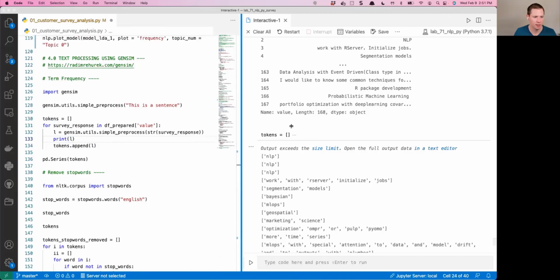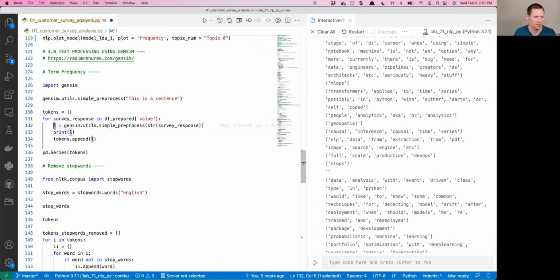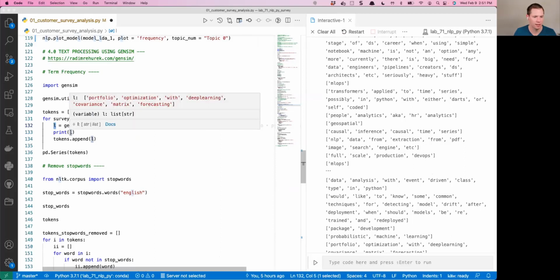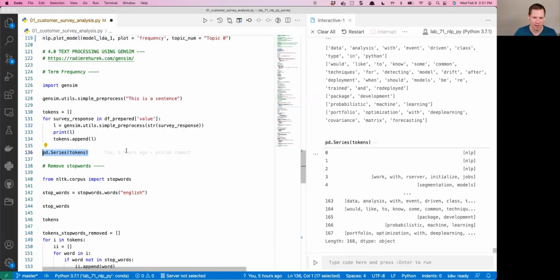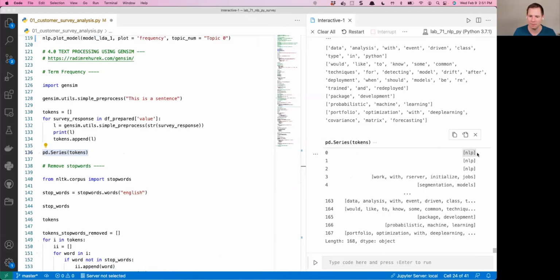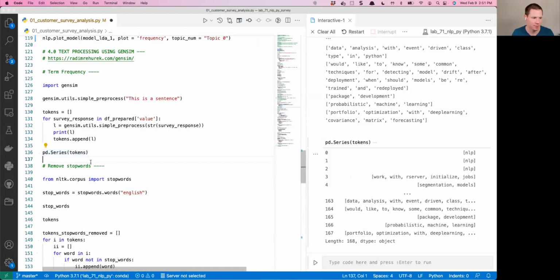So here's what that loop looks like. We're creating a list item, we're going to print that list item, and then we're going to append it to this tokens list. And then here's what it looks like if I put it into a pandas series. It's just now split out all those tokens. And the advantage here is PyCaret got rid of some of these, like NLP, which are really dominant, and I'm now able to keep them.